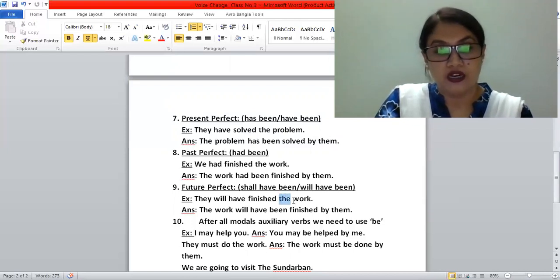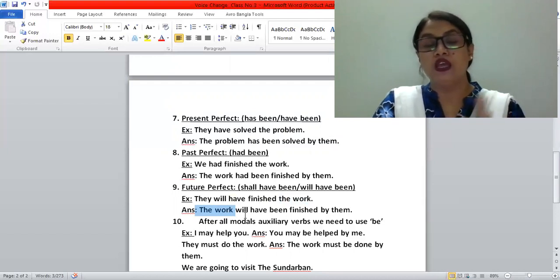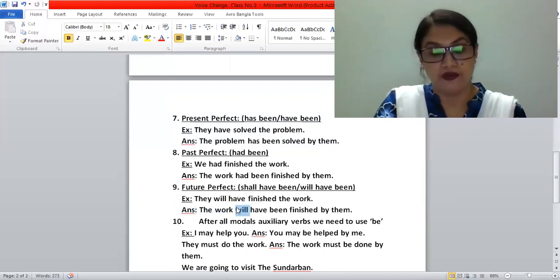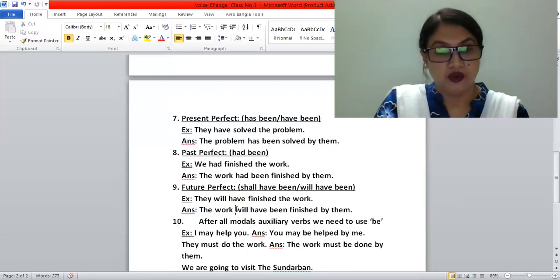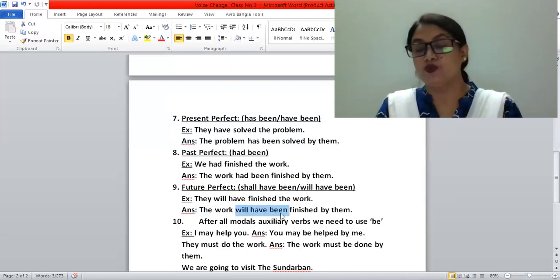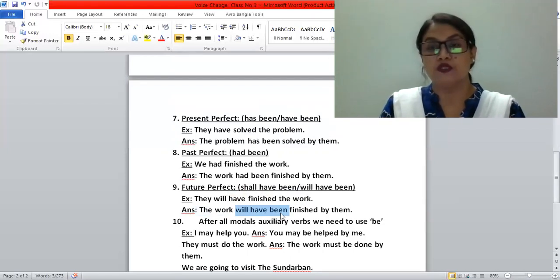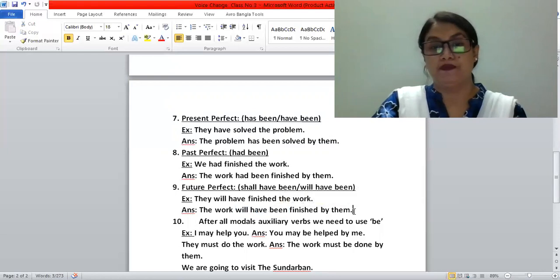The work here is the object, and we make it the subject. The work will have been. The auxiliary verb here is will have been. The work will have been finished. We know that in passive voice we need to change the verb into past participle form. So, the work will have been finished by them.